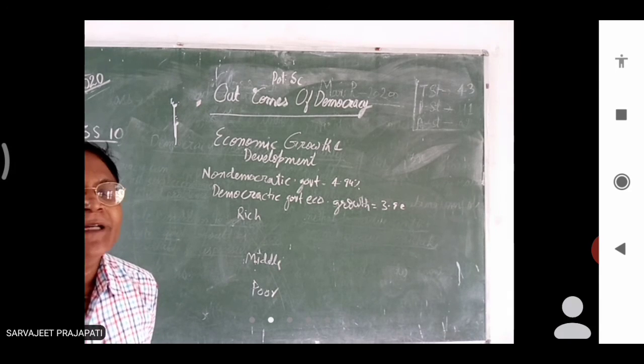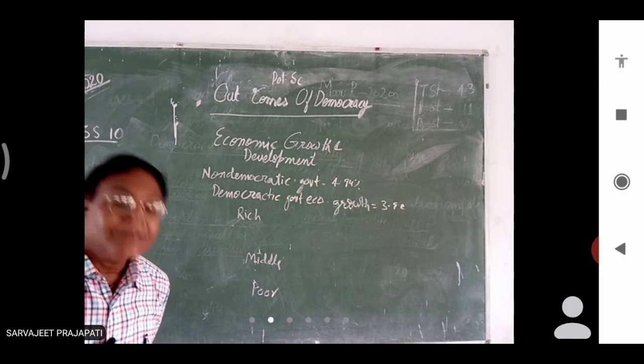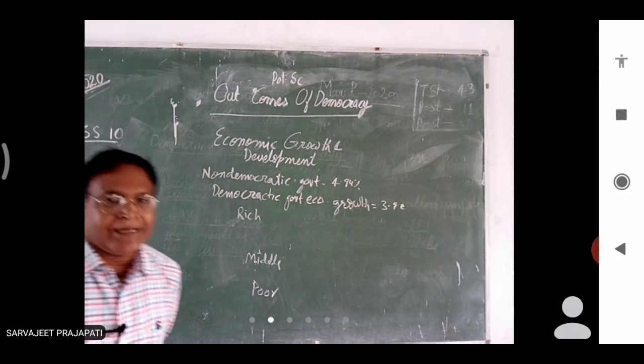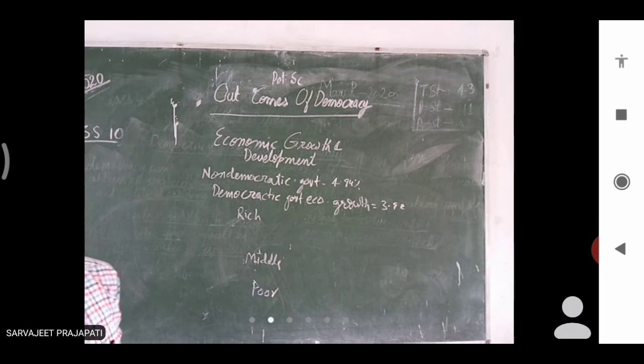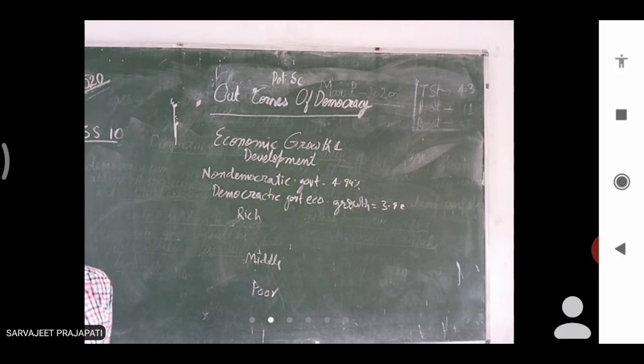Now you make your economic growth. Why are you not doing it? If you are not doing it, you are lazy. Such arguments are given, and to reduce inequality and accommodate social diversity, democratic government is one of the successful governments.